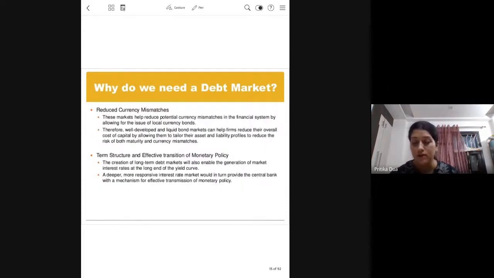It also reduces currency mismatches in the sense that your interest rates are being determined here, your local currency bonds are being issued, FIIs are investing here. So one thing is you have additional funds, and second is that the purchase and sale in the local currency in this market has an impact on the currency rate also.